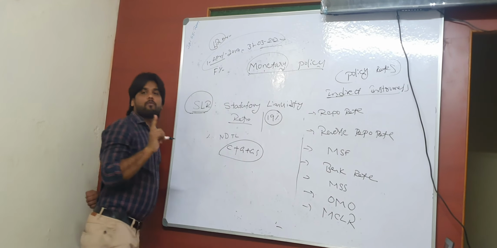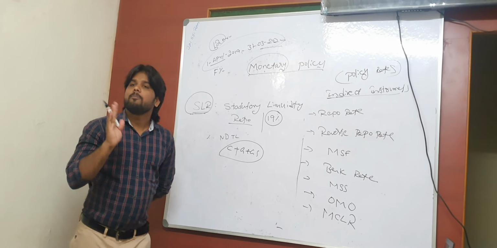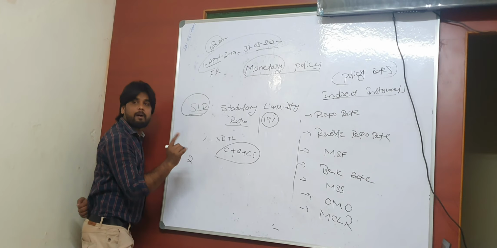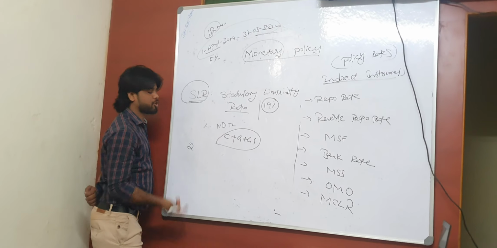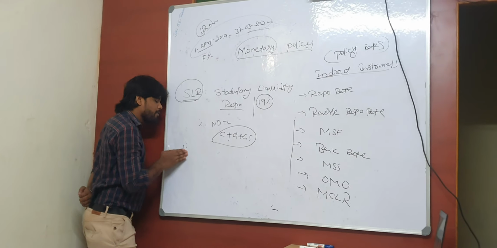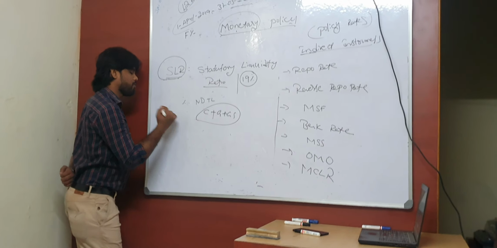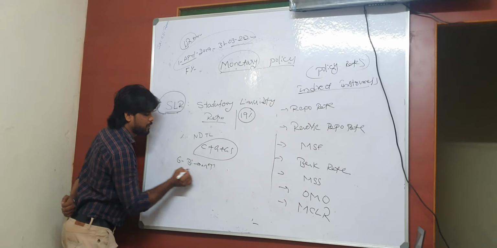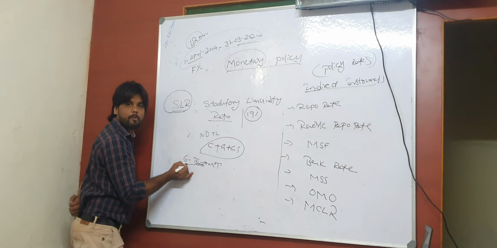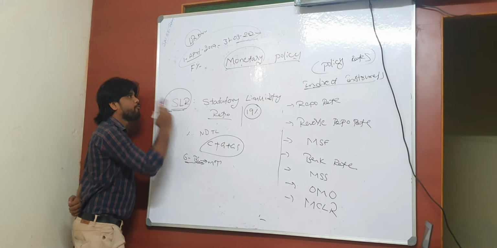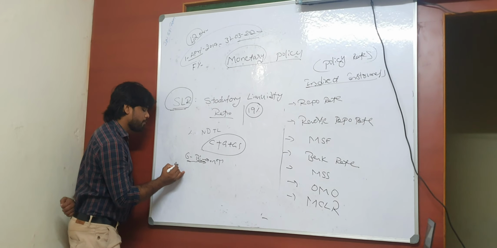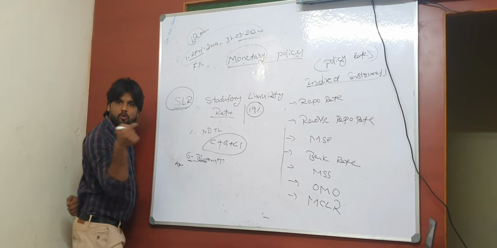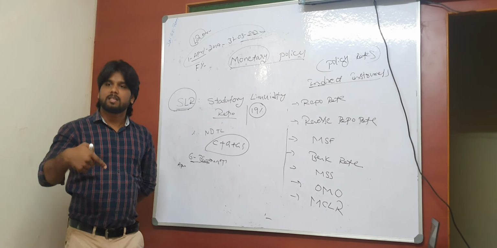I said one word here, bi-monthly policy. Bi-monthly means every 2 months, right? So in our monetary policy topic, we have a total of 6 bi-monthly policies. Every 2 months. So total how many? 6 bi-monthly policies. The first bi-monthly policy starts in the first week of April. The next bi-monthly policy, April-May, was already over on June 7th and 8th, this month itself.